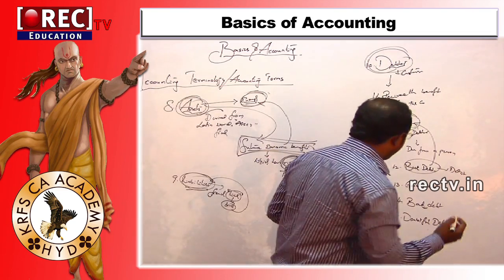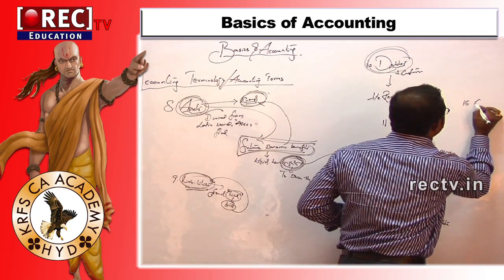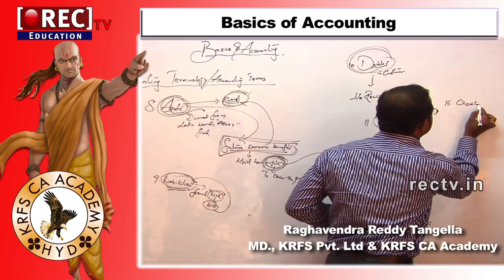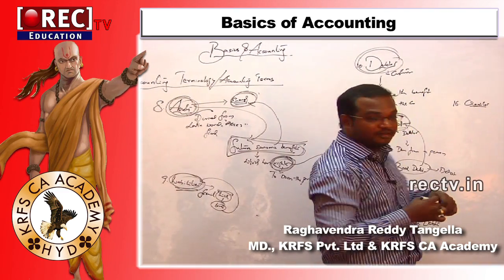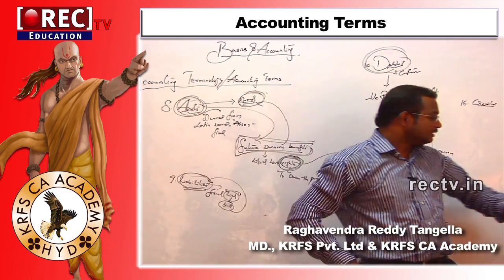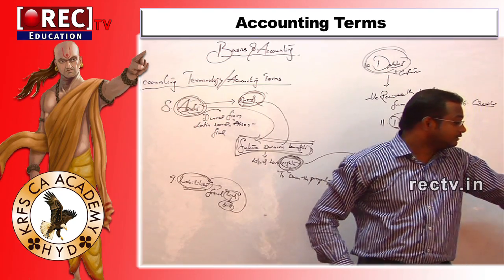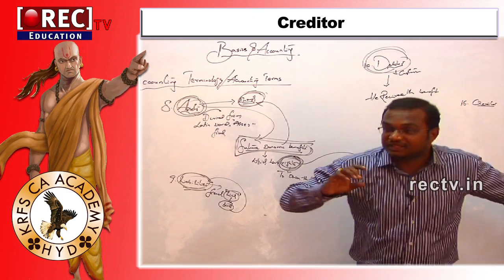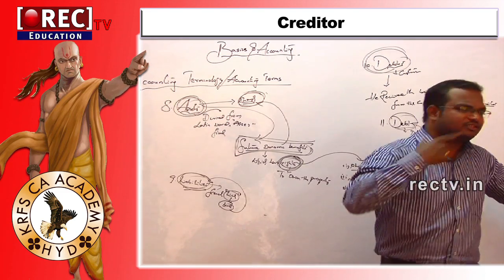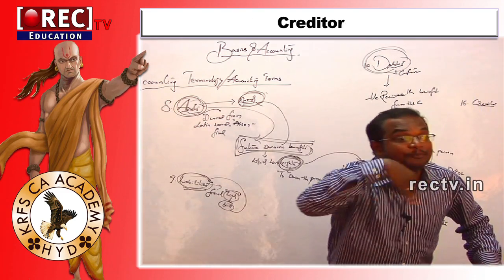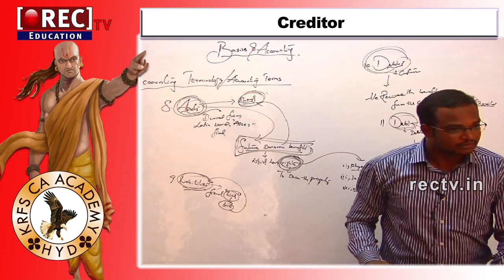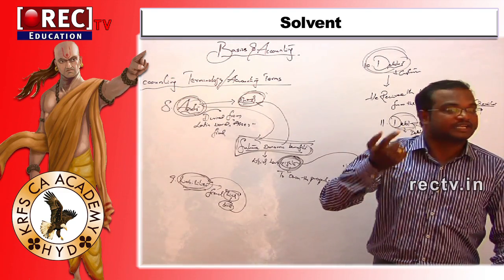Next we are going for what is meant by creditor. What is meant by creditor? Supplier. The person who supplied the goods. That means the company received the benefit. Yes or no? From whom? From a certain person.